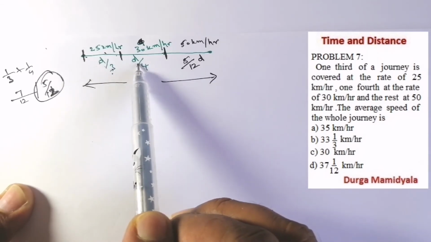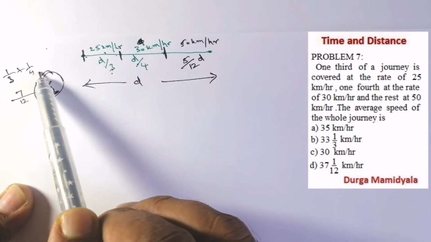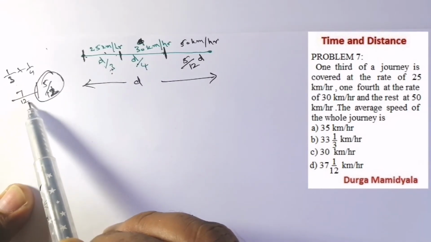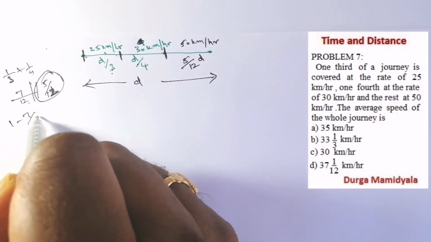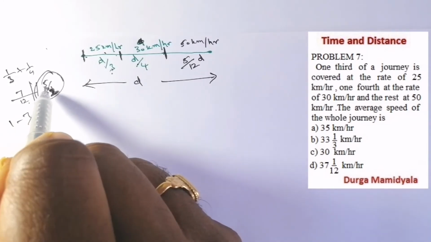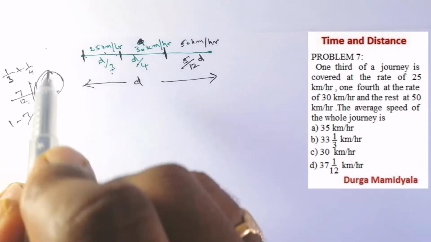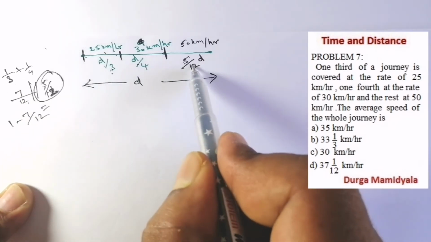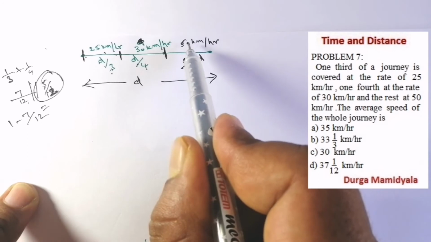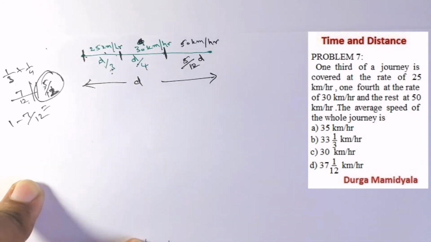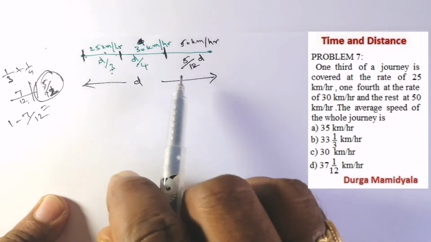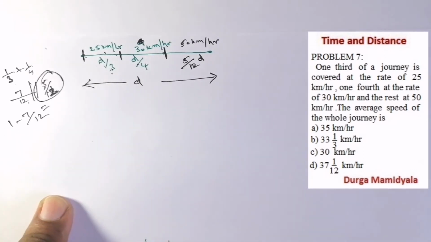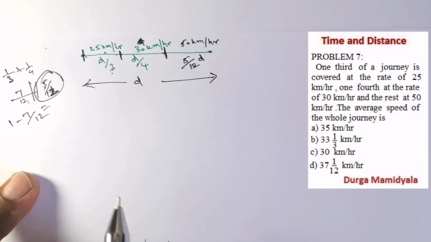If we add 1/3 plus 1/4, we get 7/12. What is the remaining? If we do 1 minus 7/12, we get the remaining distance, 5/12 d. For 5/12 d he has moved with what speed? 50 km per hour. If you understand the question, we can easily solve the problem, right? Now they have asked for the average speed of the whole journey.